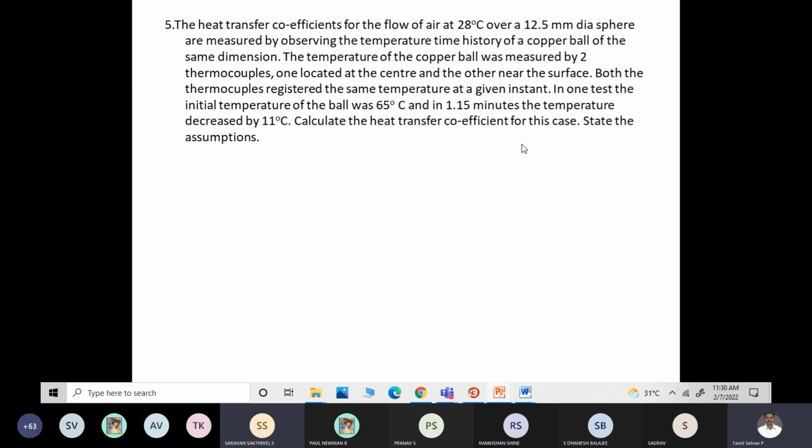And what is the assumption? Again, the assumption is we are assuming it as a lumped parameter system, and using the lumped parameter analysis, we will find it out. Okay, students.